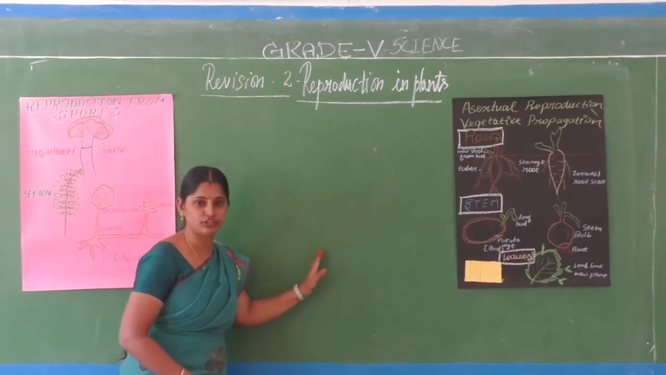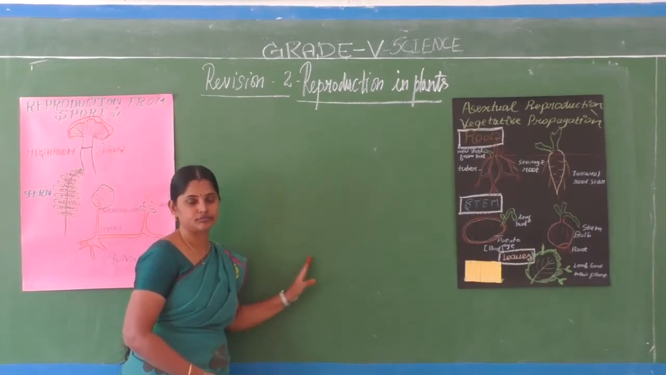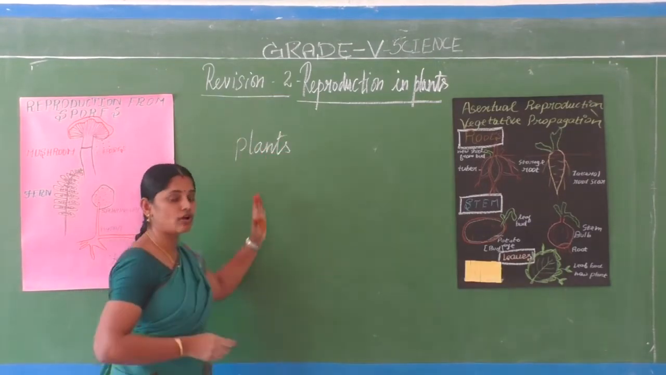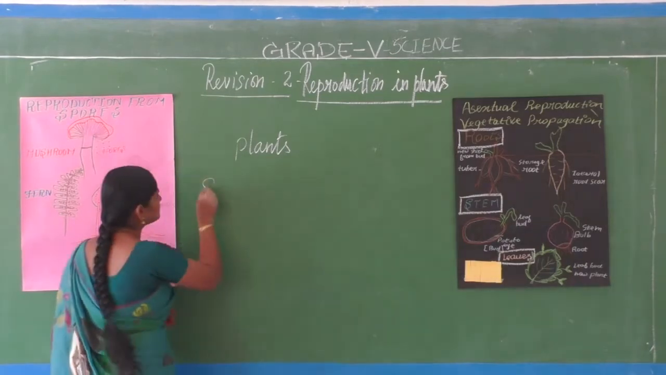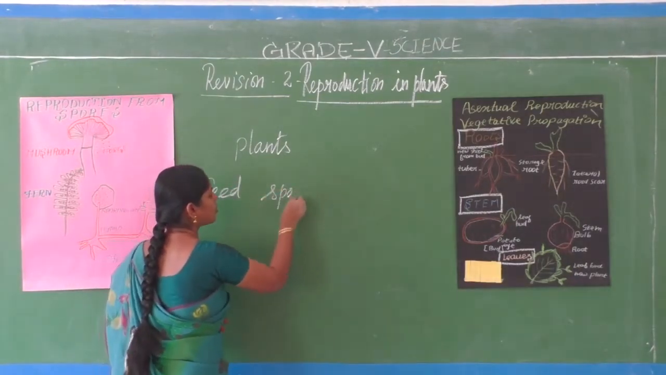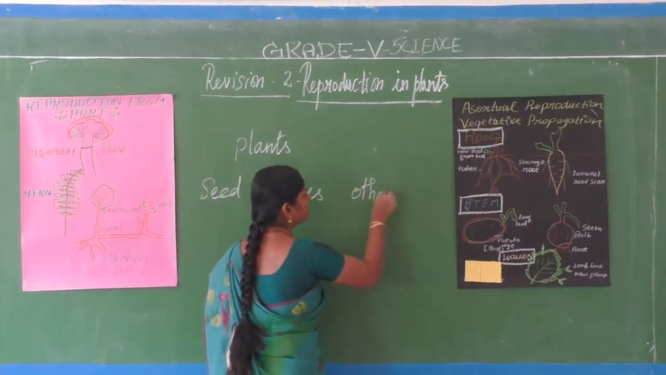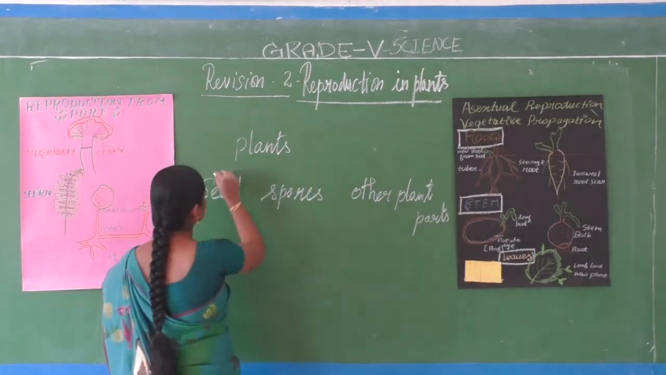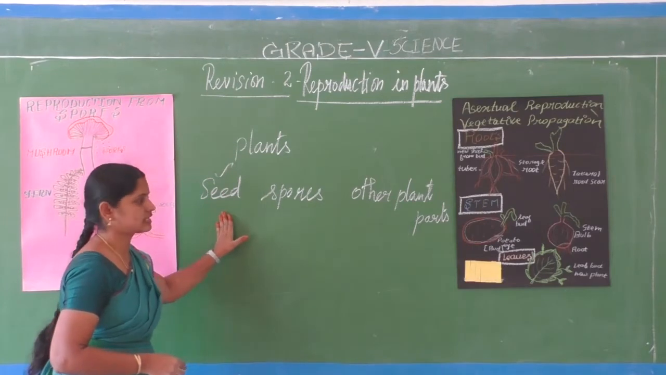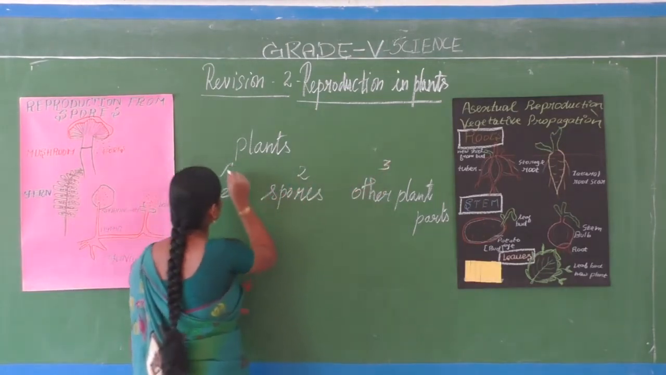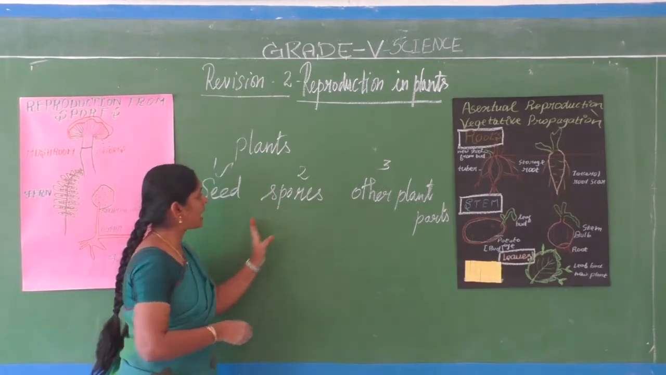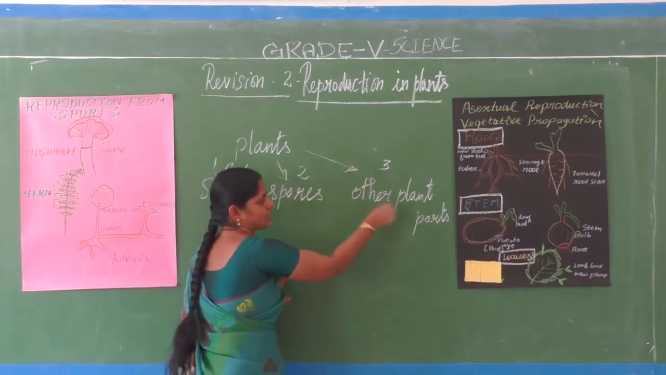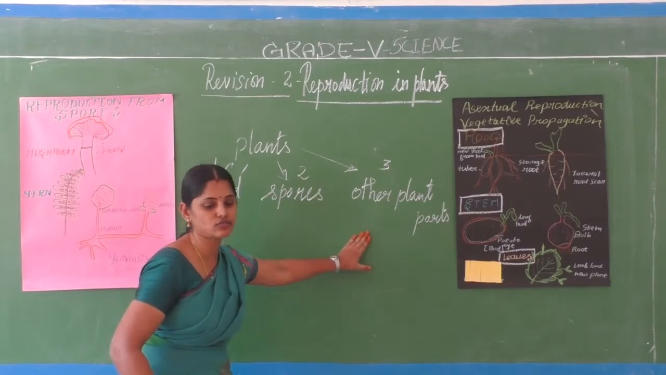In the first revision video, we saw about seeds, how the plants reproduce. Plants reproduce through three methods: one from seed, one from spores, and one from other plant parts, isn't it? So this seed we saw in the first revision video class. In this class we are going to see how plants reproduce through spores and how plants reproduce through other plant parts. These two things we are going to see in today's video class.